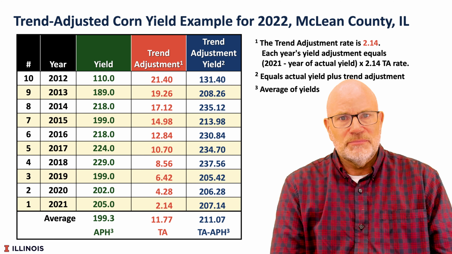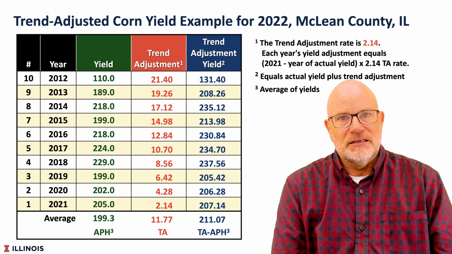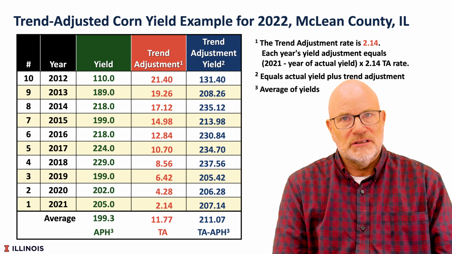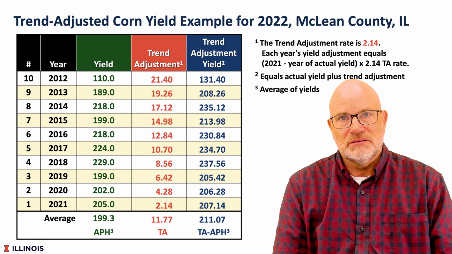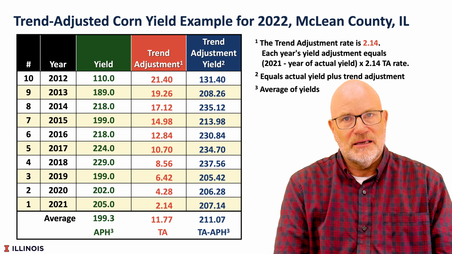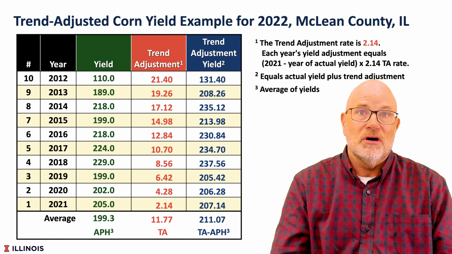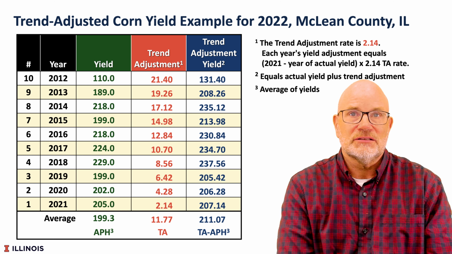The trend adjustment adjusts each yield in a yield history. It takes the 10 years of yields that are typically used to calculate an APH yield and adjusts each one up based on how far they go back in history.